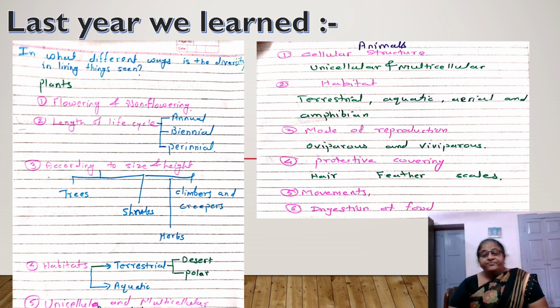Then protective covering: some animals have feathers, for example birds, some have scales, for example fishes, and some have hair. We have hair. Again, some animals have thick hair on their body, like the polar bear, or the animals found in ice clad regions. Other criteria in animals were movements and ingestion of food. Because of these criteria, we see a variety of plants and animals on the earth. And as a result, diversity is found on the earth.